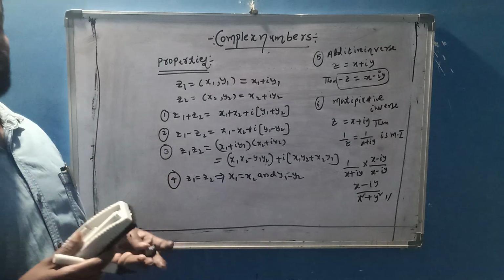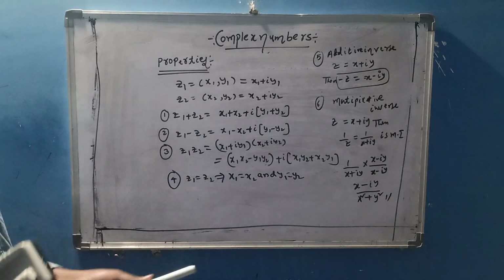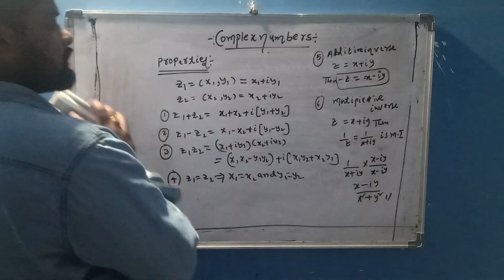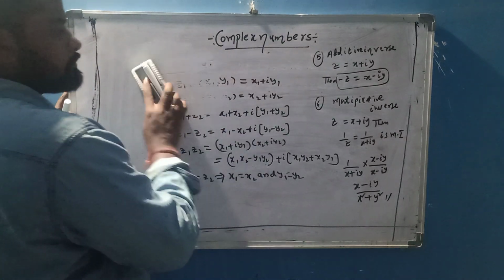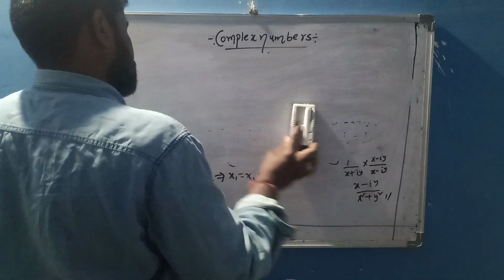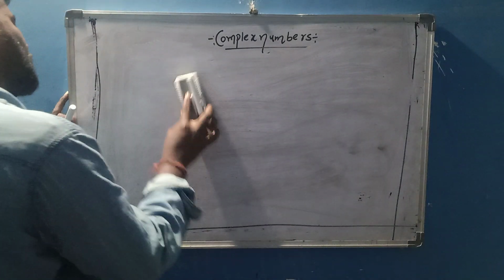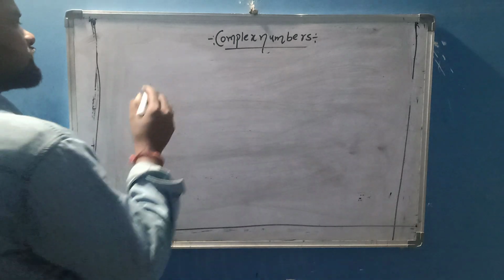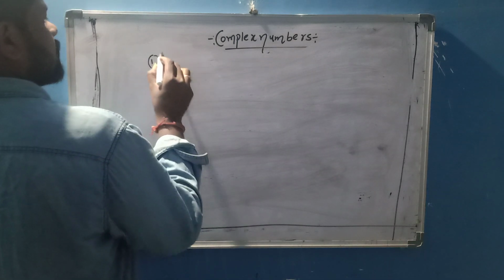These are the four properties: addition, subtraction, multiplication, equality of complex numbers. These are the total 6 properties. Okay, i square value, how much? i square equals minus 1. By using these properties, I will give some examples.